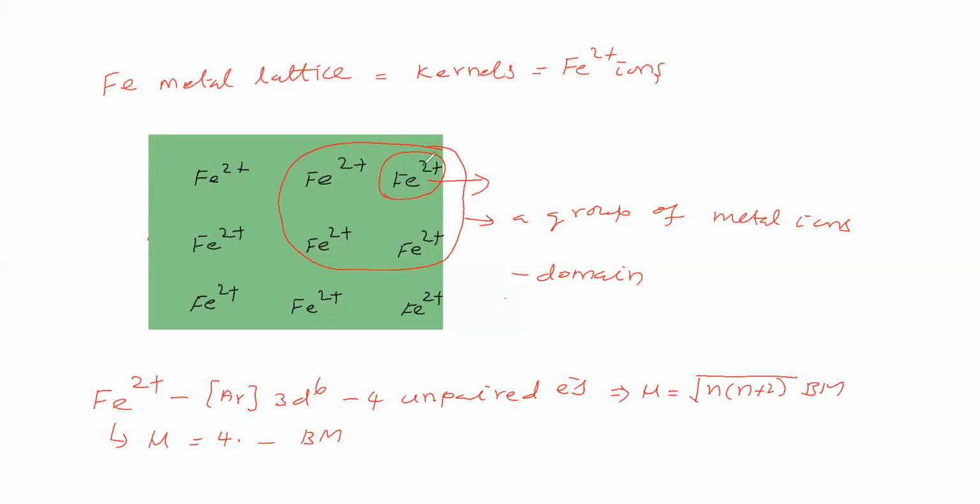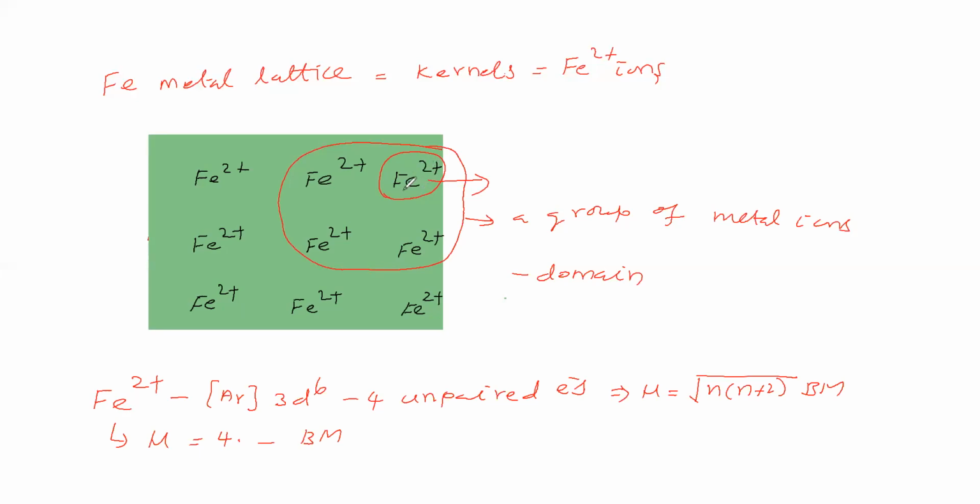Now, does this metal ion alone have a magnetic moment or not? Magnetic moment is there because of unpaired electrons. So one metal ion has a magnetic moment because of unpaired electrons, so it has a magnetic field.